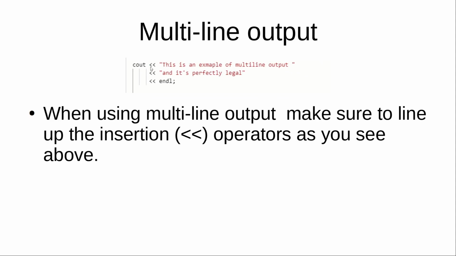Multi-line output. If you decide to use a cout statement with multiple lines, which is perfectly fine, you have to make sure that your less than operators or output operators, shift operators, whatever you want to call these, are lined up. Really important. They're all lined up and it looks nice and neat. That's it. That's the rule. Just make sure that you have these all lined up with one another.